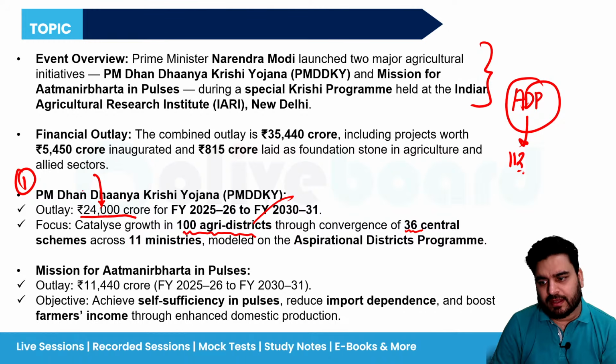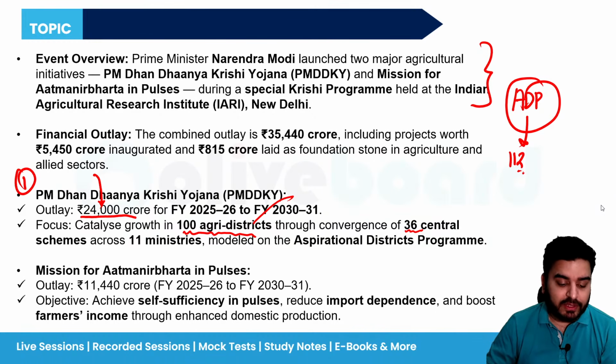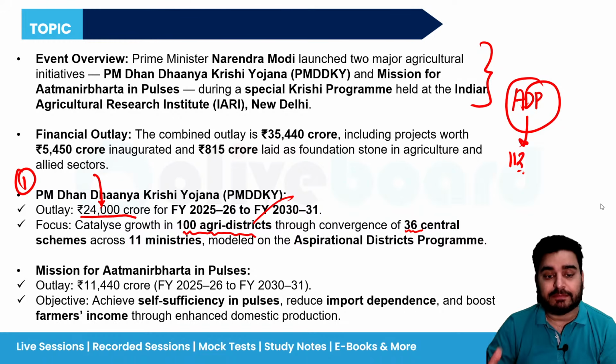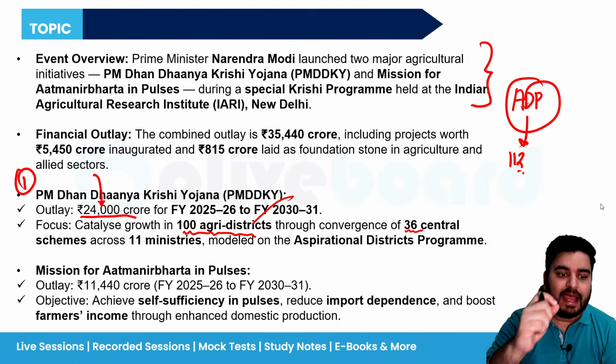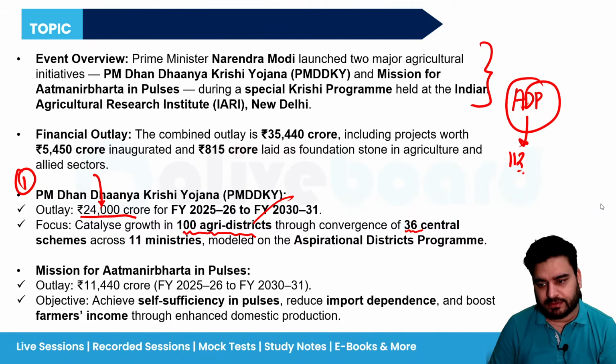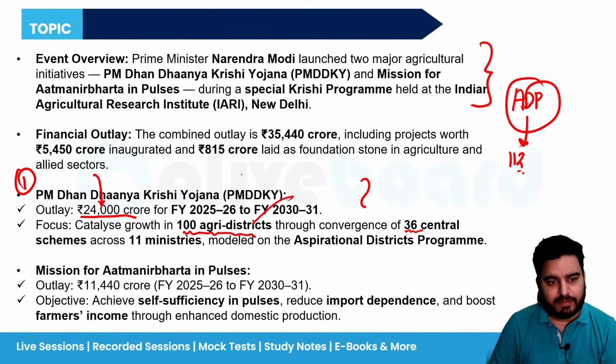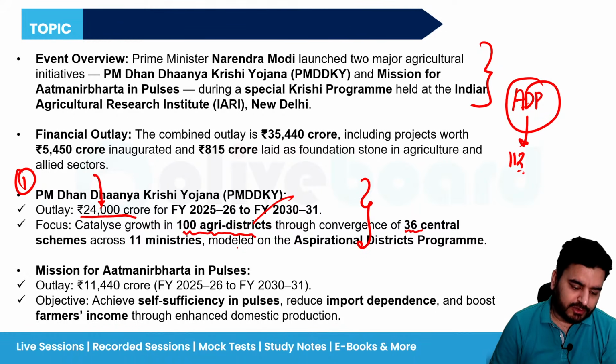By convergence of multiple schemes, they are going to bring about agricultural development, like enhancing agricultural productivity, promoting crop diversification, expanding irrigation, and providing better long-term as well as short-term access to credit to the farmers. This is about the Pradhan Mantri Dhanya Dhanya Krishi Yojana.